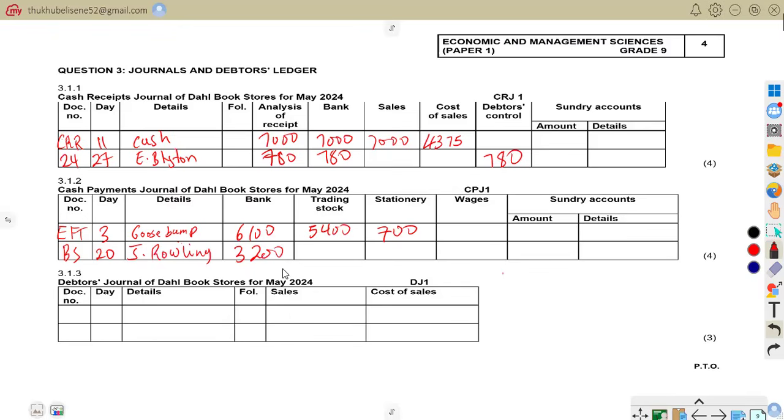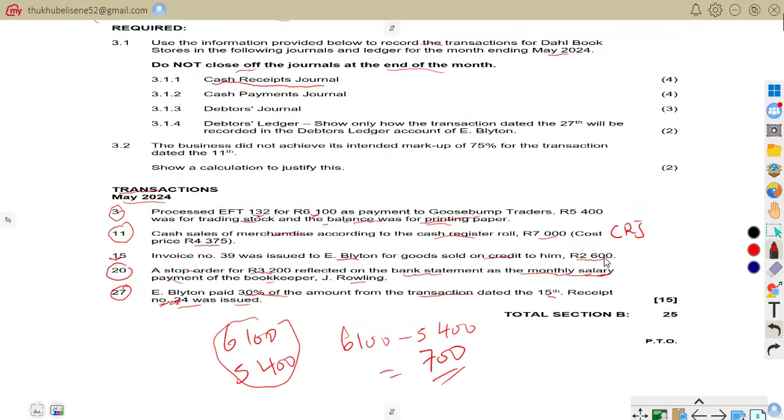3,200. So now you're going to write it under sundry accounts because it's wages, you don't have a column for it. So we are going to say amount 3,200, and then we give details or description of what this amount is for. It is for salary. Then you just write here salary. So that is how easy it is to do.